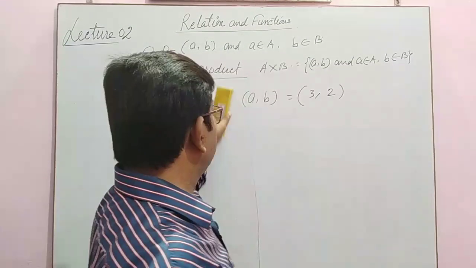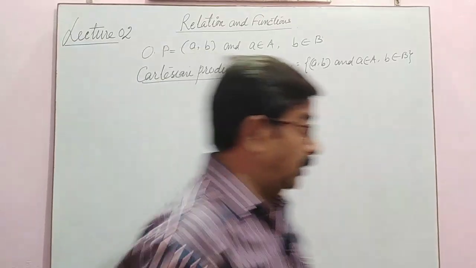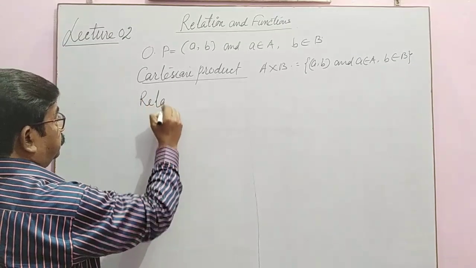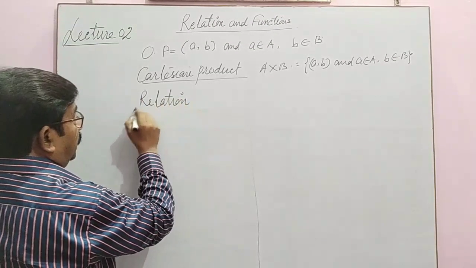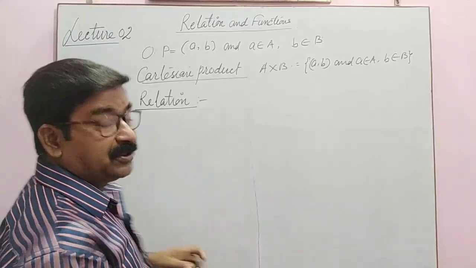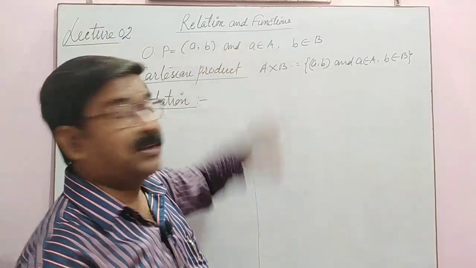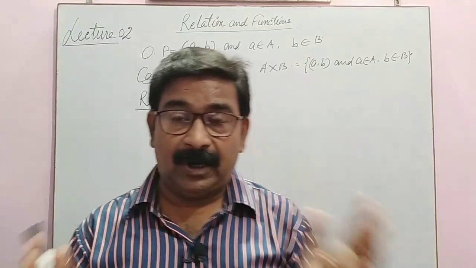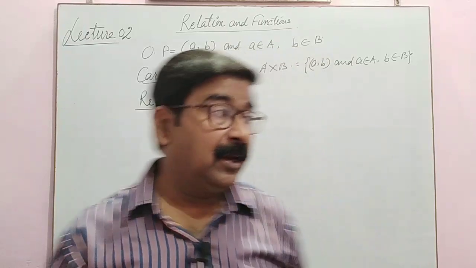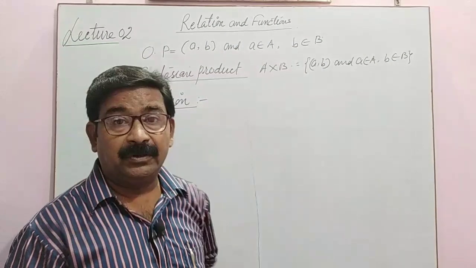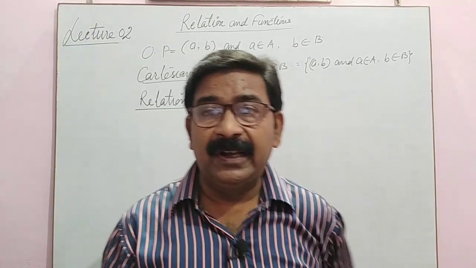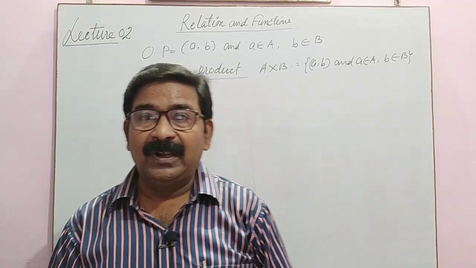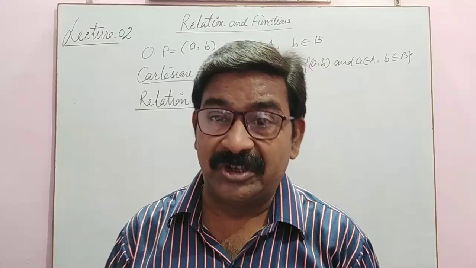Now I am coming to the next thing, relation. What is relation? This is the basic name of the topic. Up to this stage we were learning the basic concepts about ordered pair and Cartesian product. Now we are coming to know the relation. You know that every relation is given some name. Without a name, a relation is not considered.